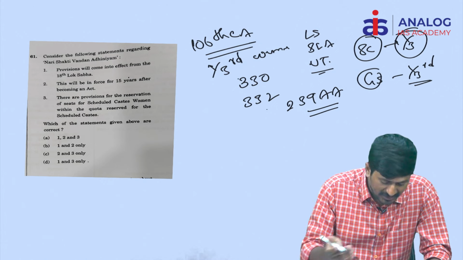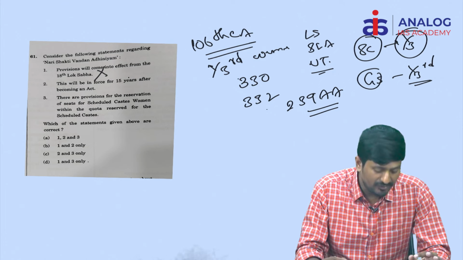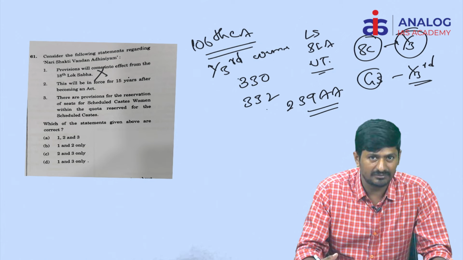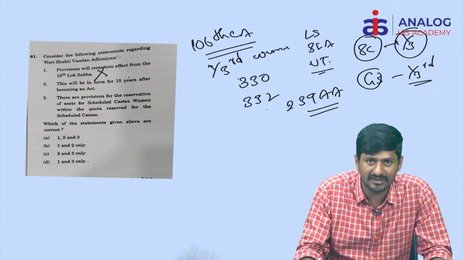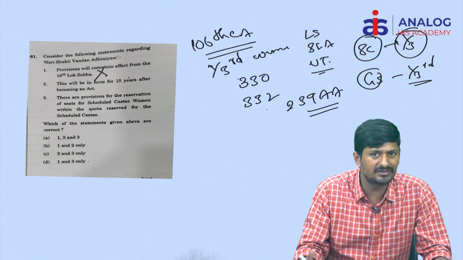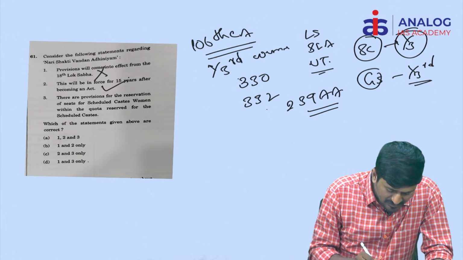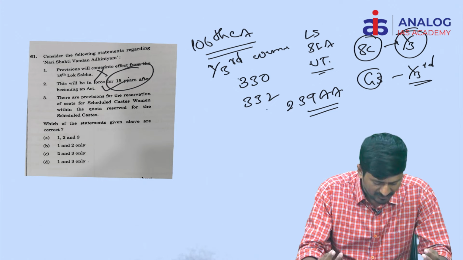So that's why the first statement is absolutely wrong. Moreover, the present Lok Sabha itself is the 18th Lok Sabha. If you know this particular point, definitely you would mark this as a wrong answer, because women reservation has not been implemented in these elections. Right. This will be in enforcement for 15 years. Yes, this is static, factual information.